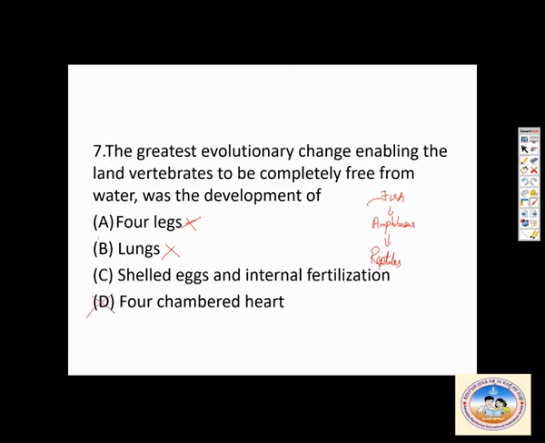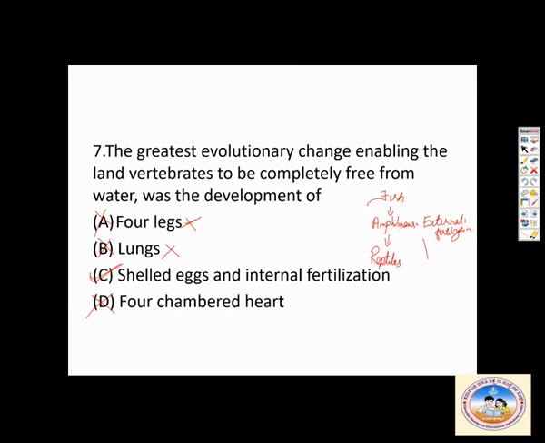C is the answer. I'll tell you why. They say shelled eggs and internal fertilization. Amphibians don't have shelled eggs, and it is external fertilization. The external fertilization is actually taking place inside water. For that, they have eggs which are covered by a jelly coat.